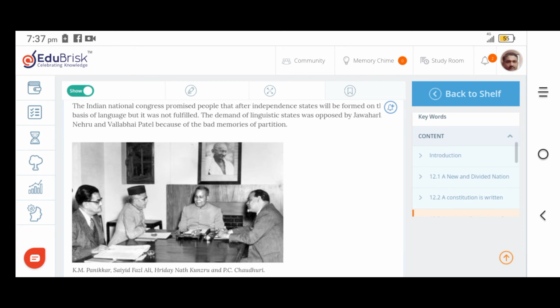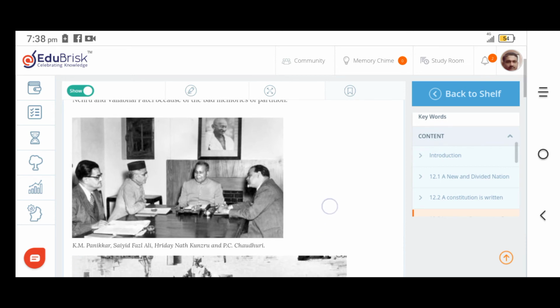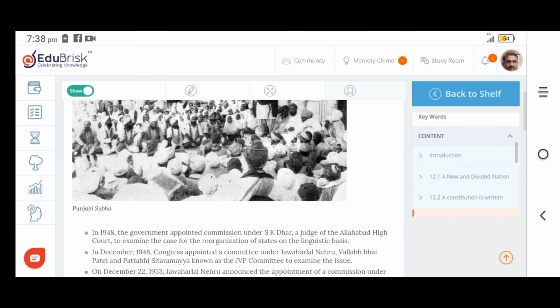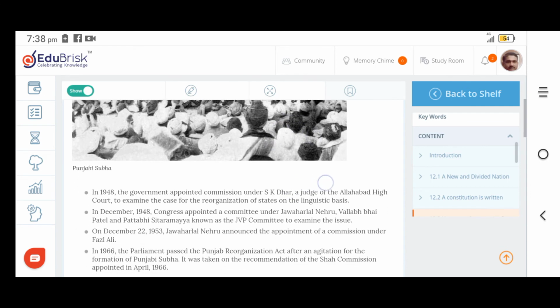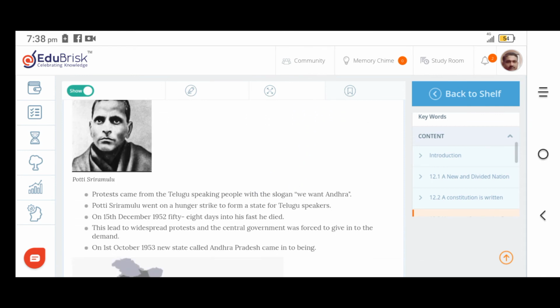The Indian National Congress promised the people that after independence, states would be formed on the basis of language. But the demand for linguistic states was opposed by Jawaharlal Nehru and Vallabhbhai Patel because of the bad memories of partition. But later on they all agreed, and states were formed on the basis of language. So that problem was also solved.